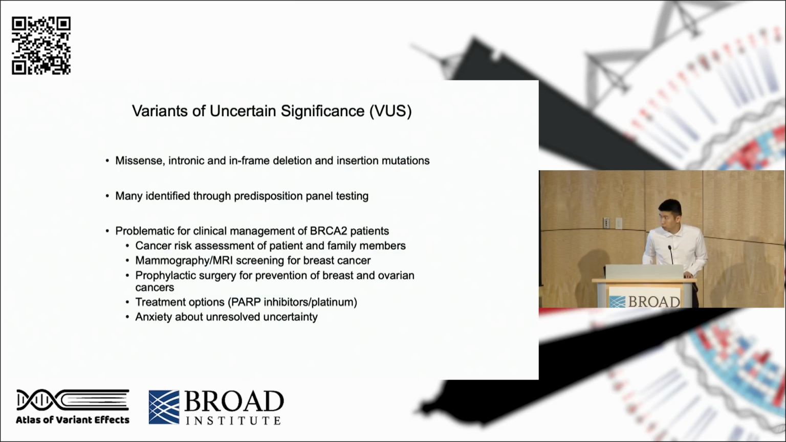Patients with VUS often lose their opportunity of getting enhanced screening, such as mammography or MR screening, or potential prophylactic surgery to prevent breast or ovarian cancers. They may also lose potential treatment options, such as platinum agents or FDA-approved targeted therapies like PARP inhibitors.